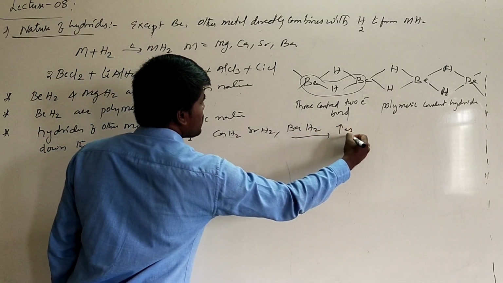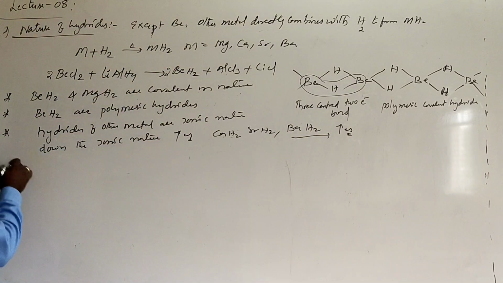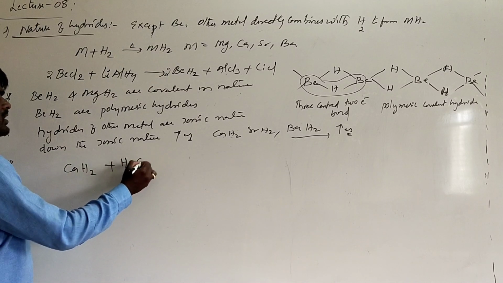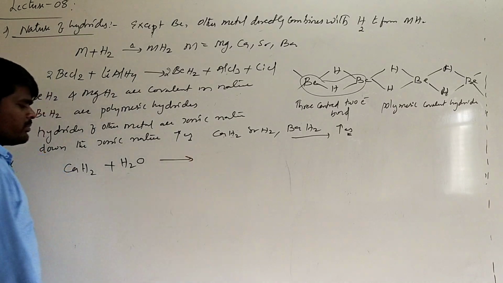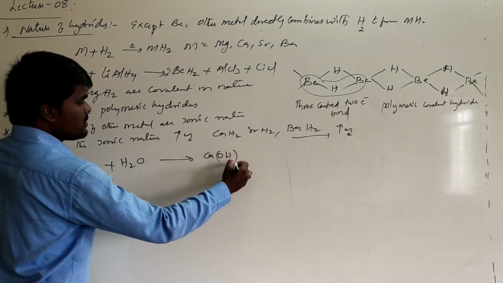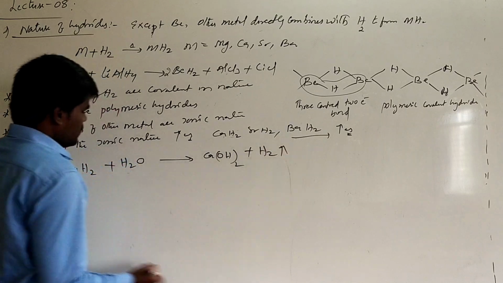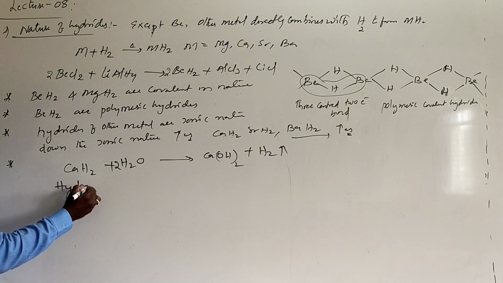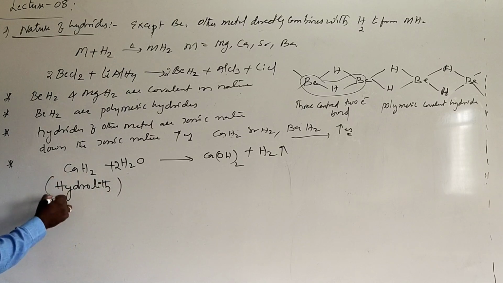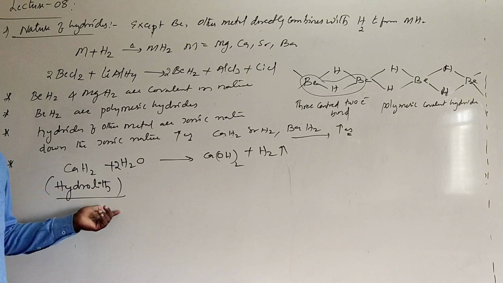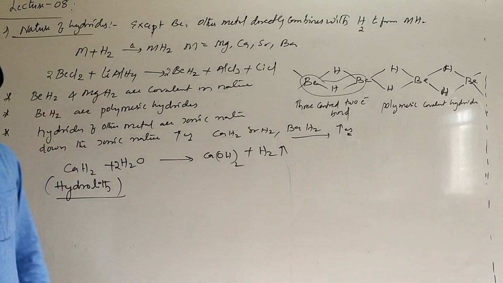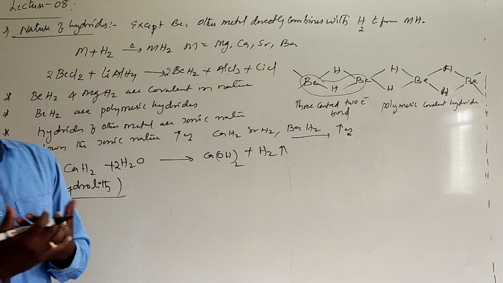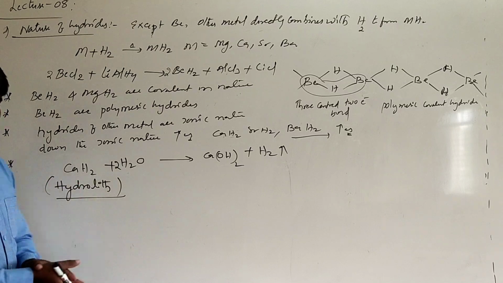Left to right, ionic nature increases. The hydrides of calcium and strontium are highly soluble in water. They readily decompose to their corresponding hydroxides with the liberation of H2 gas. If you take 2 moles of water, this calcium hydride is also called hydrolyte, since it is used in the commercial production of H2 gas. When calcium hydride is hydrolyzed, it produces hydrogen gas. This is one of the methods of preparation of hydrogen gas. Because of that, calcium hydride is regarded as hydrolyte.